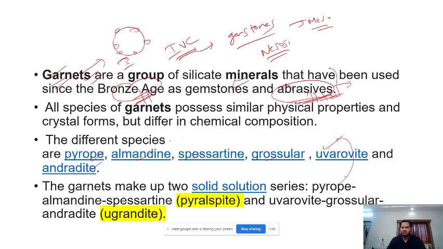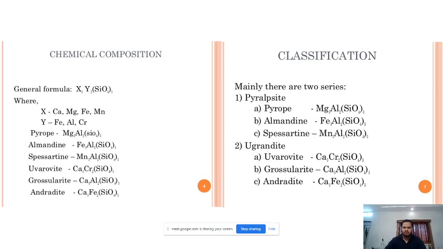So don't worry, don't get tense about how you will remember all these names. I'll help you to simplify these and remember them. So actually there are two solid solution series for garnet. You can write this in your notes. The first point about garnet is that it is a nesosilicate. You can draw the nesosilicate structure, a single silicon tetrahedron. This is its basic structure. The second point is that it is isotropic.